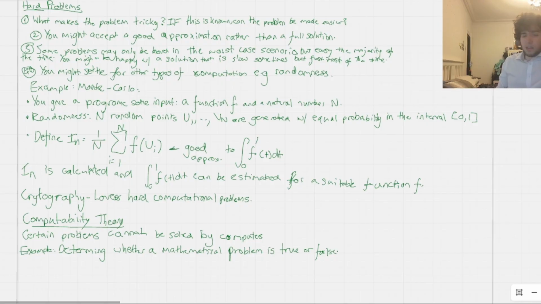I should really say mathematical statement, not problem. If I give it a statement, for example the Riemann hypothesis, or a conjecture, then AI, ChatGPT cannot tell me whether that statement is true or false, because it doesn't know that. Even we don't know the answer to that, so neither will ChatGPT. But no reasonable computer at all will ever be able to determine, in general, whether every mathematical statement that you could possibly give it is true or false.